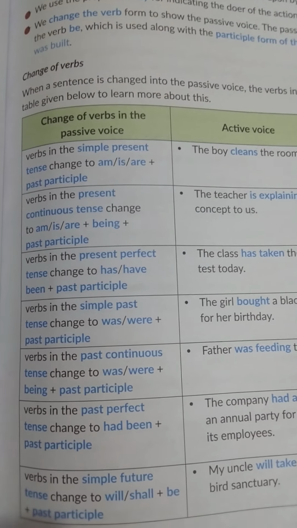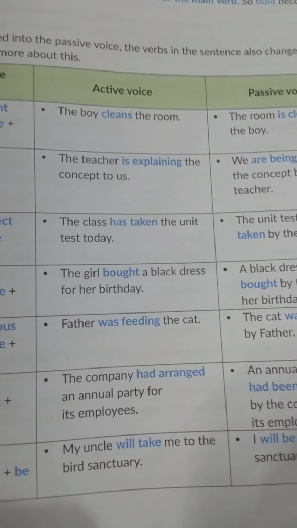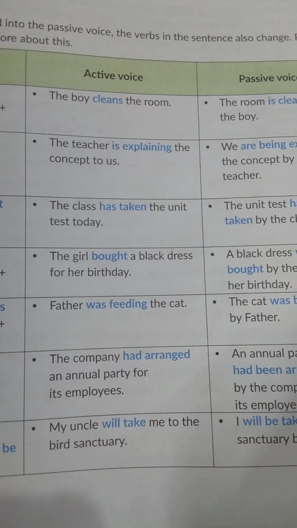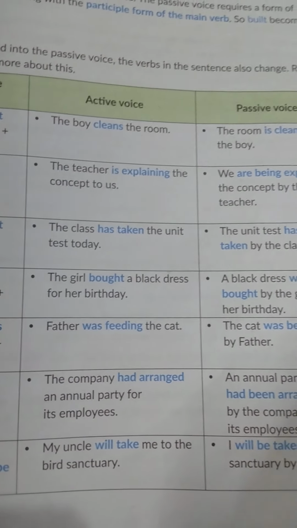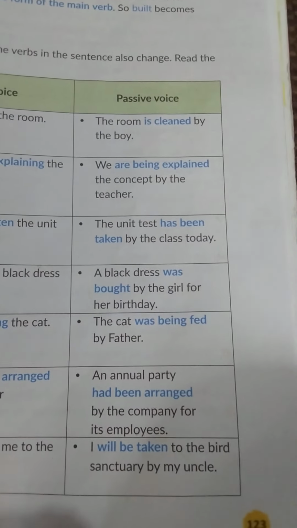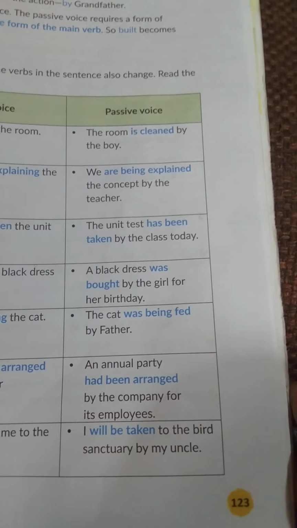So as per this rule, the example is given: the boy cleans the room, and the passive voice will be, since cleans is the simple present tense, so here the sentence will also be in simple present, like the room is cleaned by the boy.